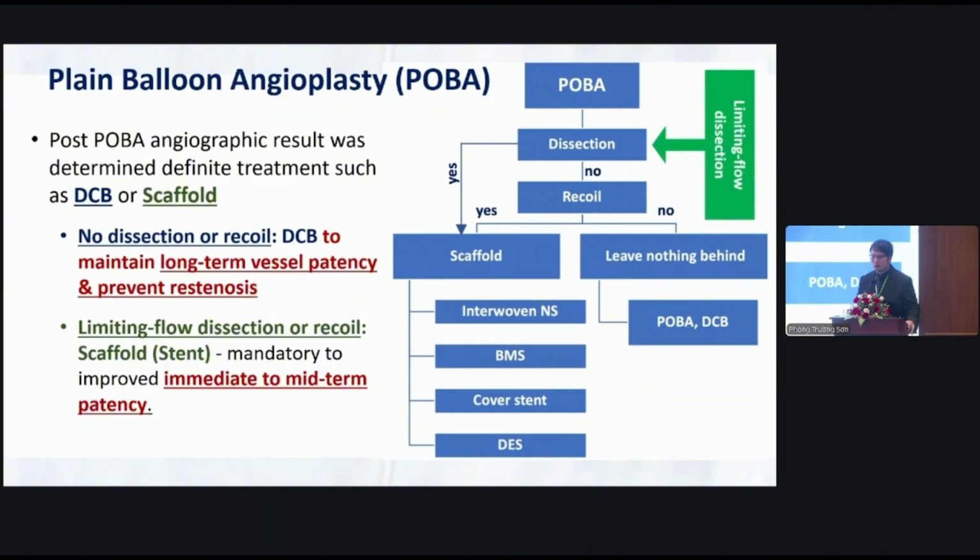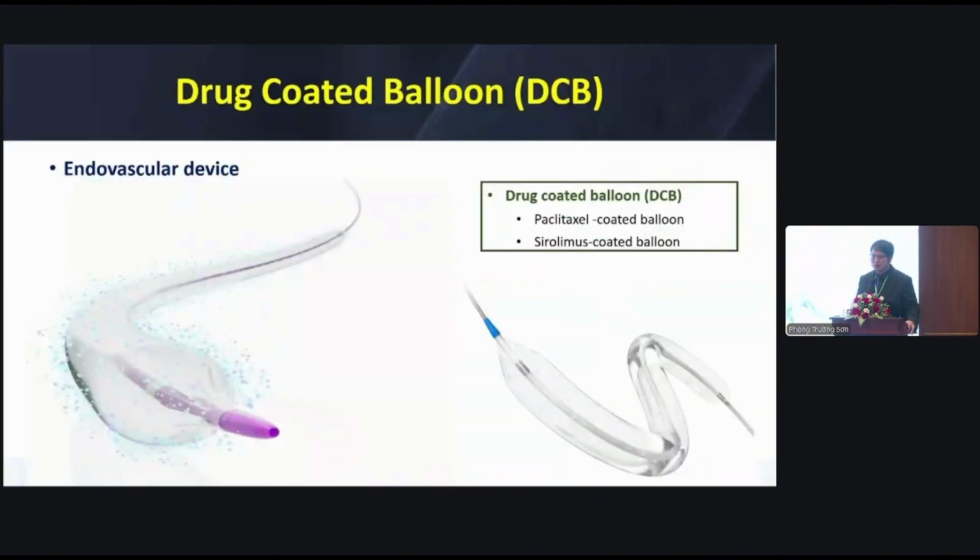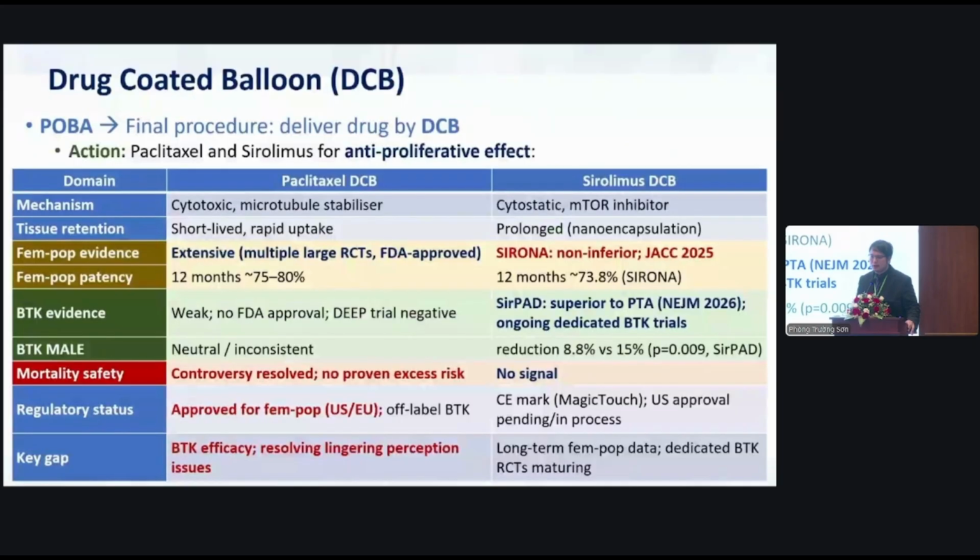For the DCB, in Thailand now we have the paclitaxel-coated balloon and the sirolimus-coated balloon. This table shows the difference between paclitaxel and sirolimus DCB. Mainly, the DCB has extensive evidence for femoropopliteal lesions, with multiple large RCTs and FDA approval. Guidelines recommend it as the first-line DCB in the femoropopliteal segment, with a 1-year patency of about 80%.